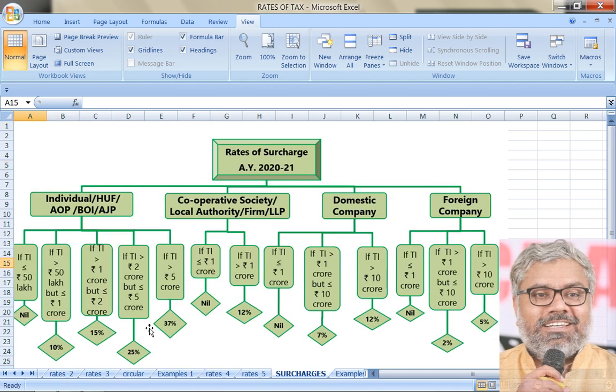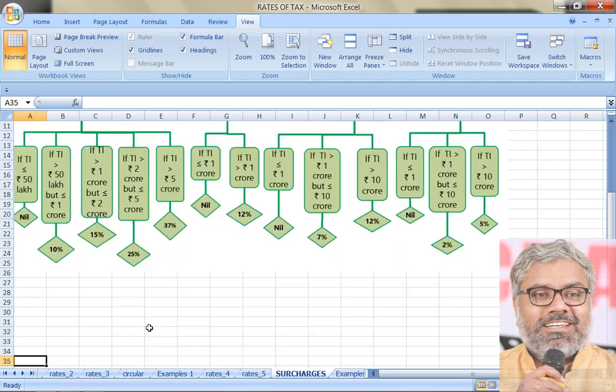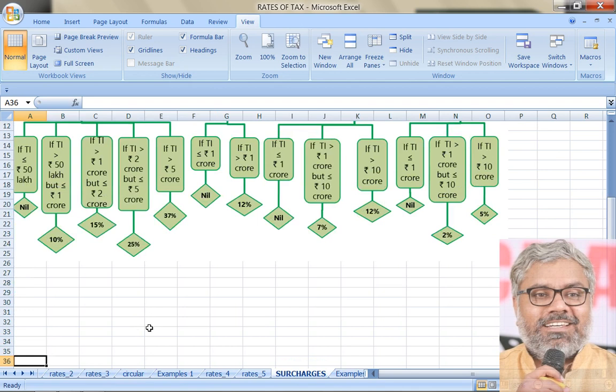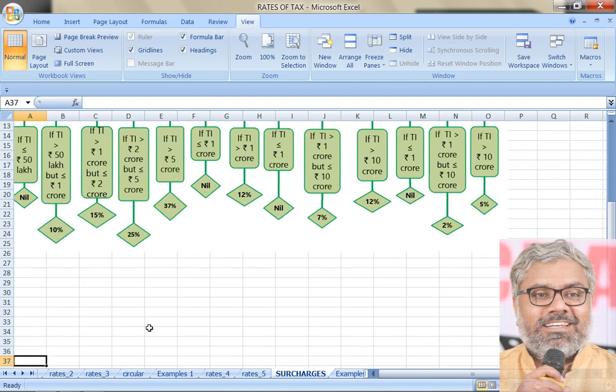And very importantly, the surcharge percentages to be calculated on the income tax, how much they have to be calculated, we have discussed earlier, and you should remember them. There is nothing to discuss particularly. The only point to remember in surcharge is that you have to calculate it as a percentage of income tax, not on income. That care you have to take. Other than that, it's all about remembering the rates of surcharge and when they are applicable, depending upon the income of the SSC during the previous year.